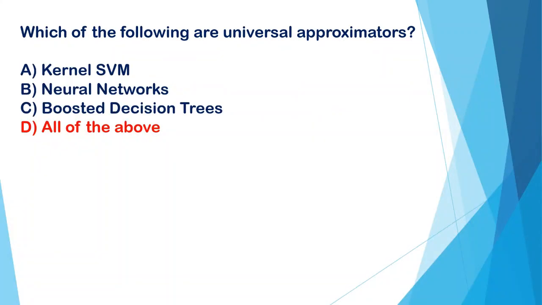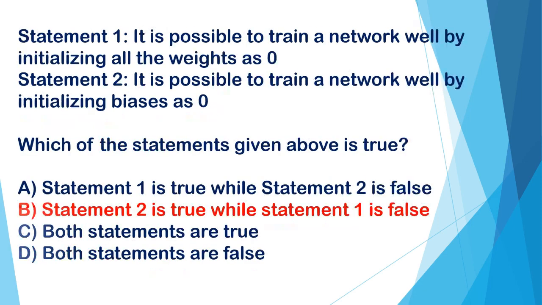Which of the following are universal approximators? A. Kernel as support vector machine. B. Neural networks. C. Boosted decision tree. And D. All of the above. And the correct answer is D. All of the above.